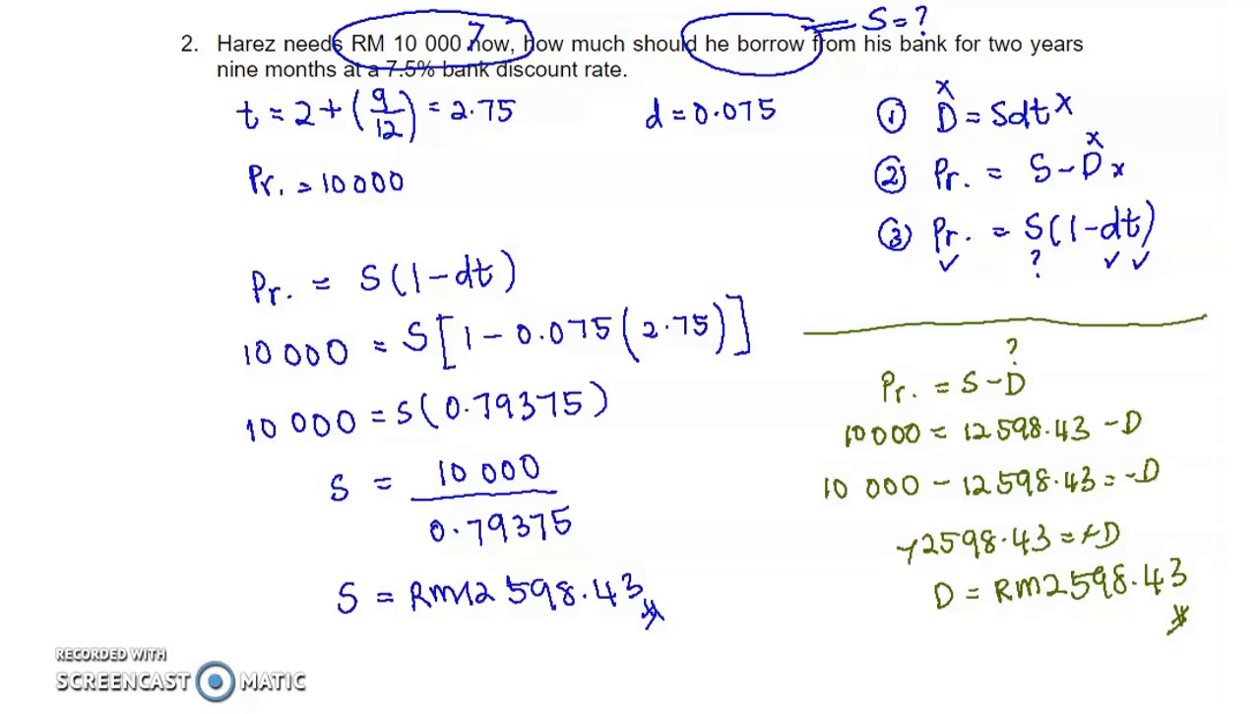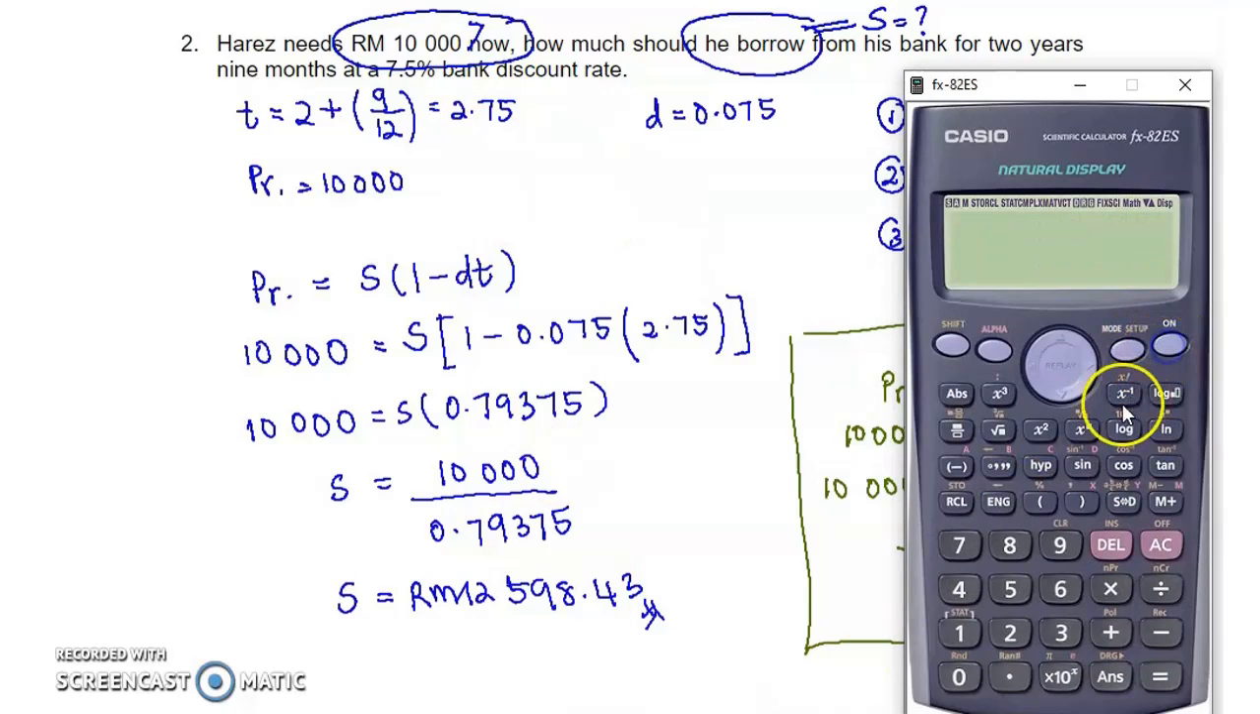If the question asks what is the amount of bank discount, so if you want 10,000 in hand, you must borrow 12,598 ringgit 43 cent, so that the interest that should be deducted earlier, which is 2,598 ringgit 43 cent, then you will get 10,000. If you want 10,000 but you also borrow 10,000, later on you will get less than 10,000. So that's why your 10,000 is the value of proceeds.